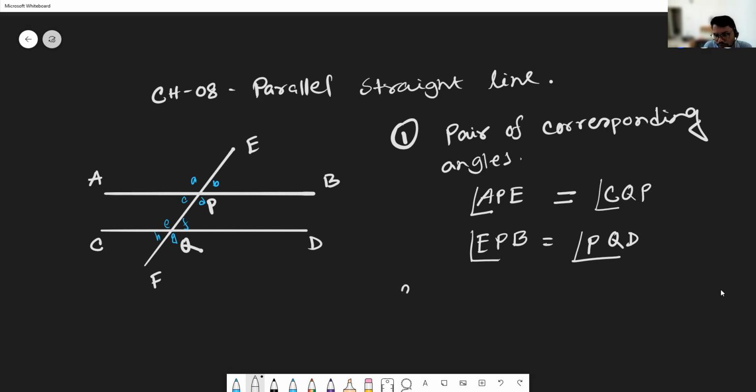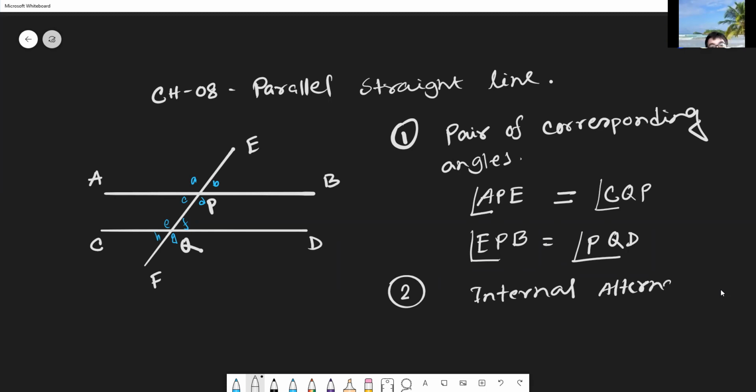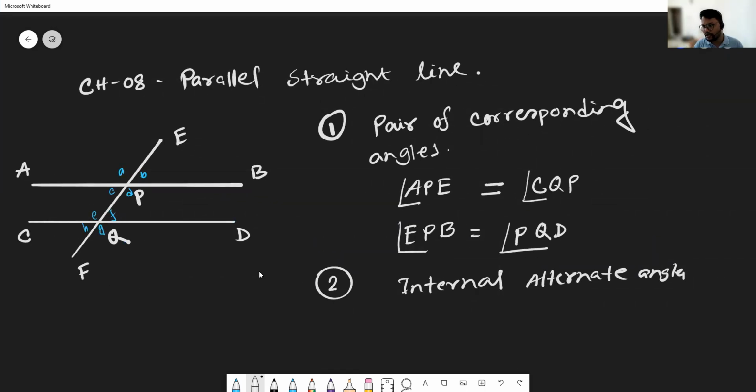Now number 2. Another important point: alternate angles. The internal alternate angle and the external alternate angle. The first one is the internal alternate angle. Sir, I can tell the internal alternate angles. Yes, internal alternate angles: C is equal to F and D is equal to E. Okay, let me review alternate angles.